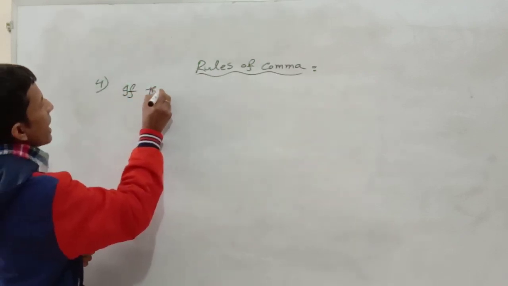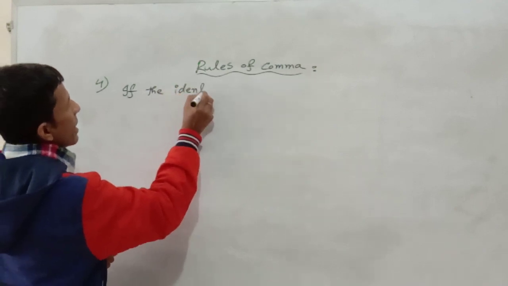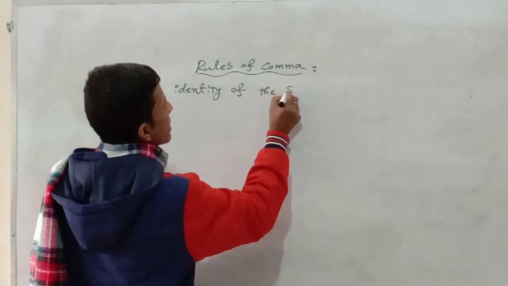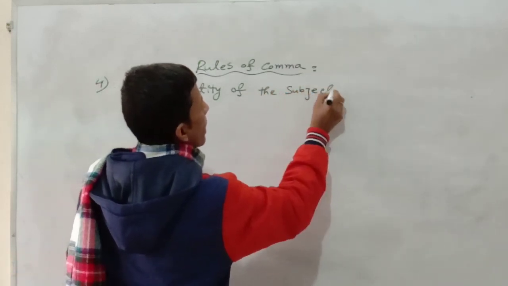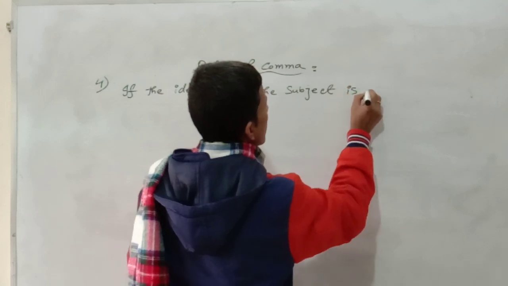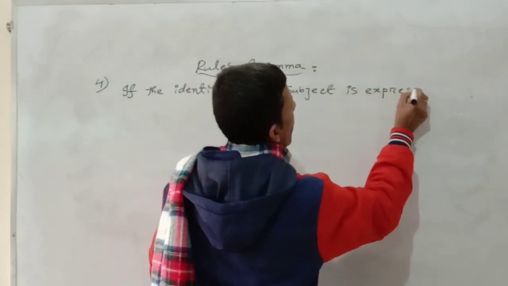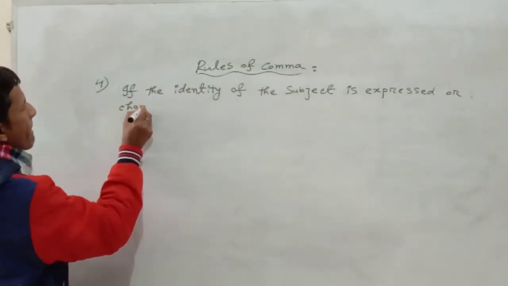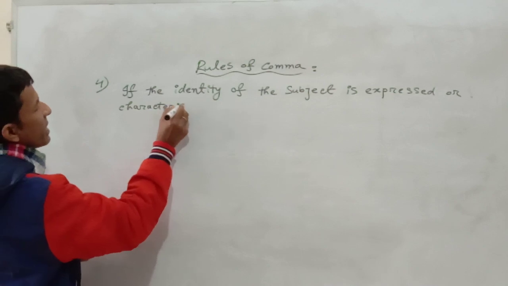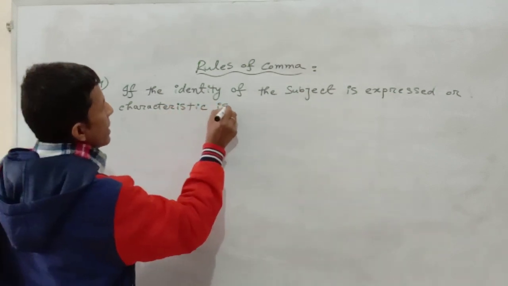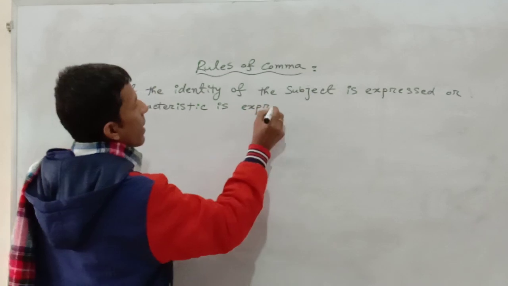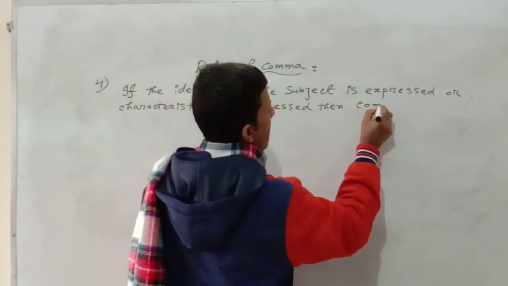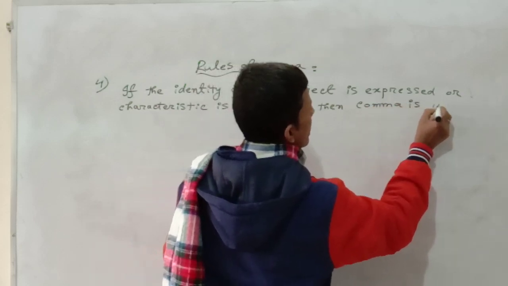If the identity of the subject is expressed, or a characteristic is expressed, then a comma is used.